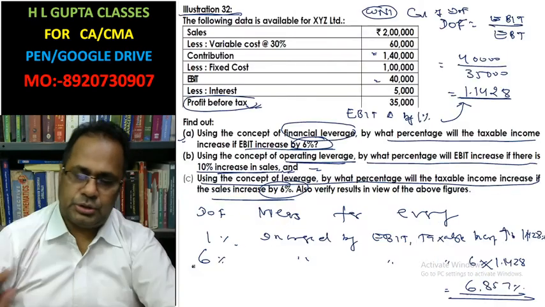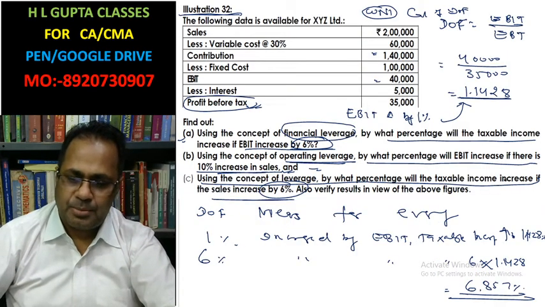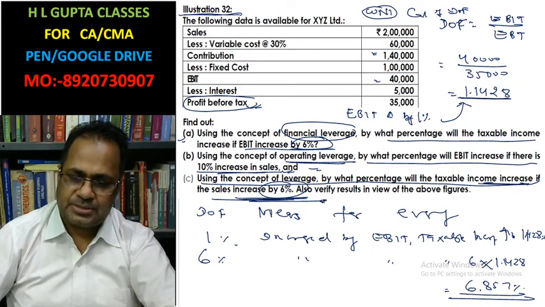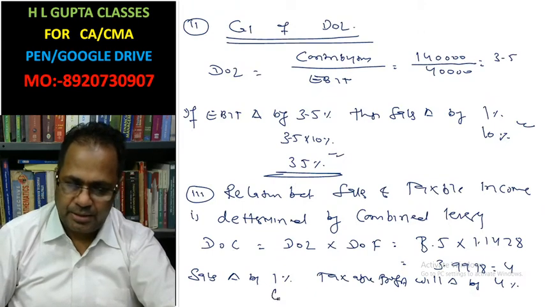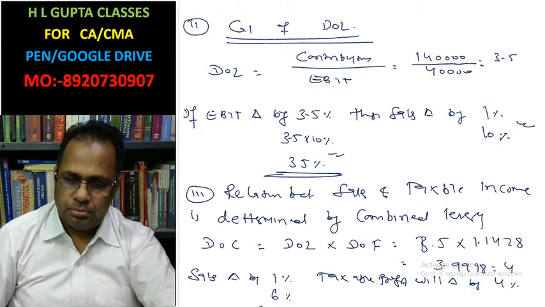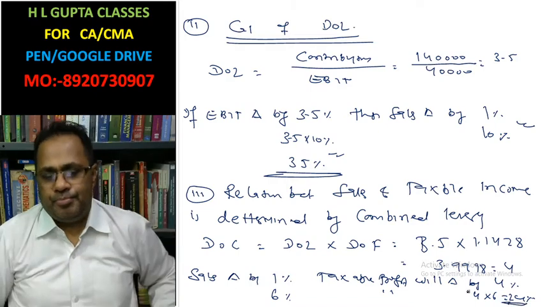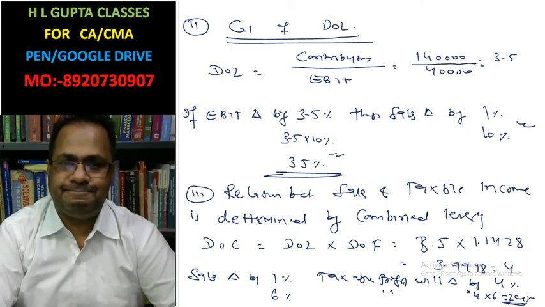In the given question, using the concept of leverage, by what percentage does taxable profit increase if sales increase by 6%? If sales increase by 6%, our taxable profit will increase by 4 into 6, that equals 24%. This should be your answer.